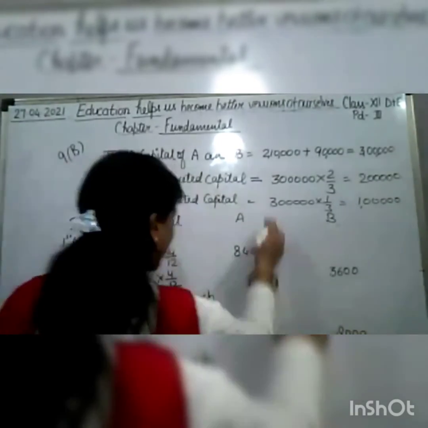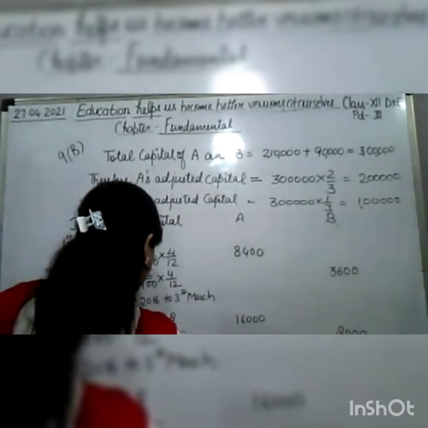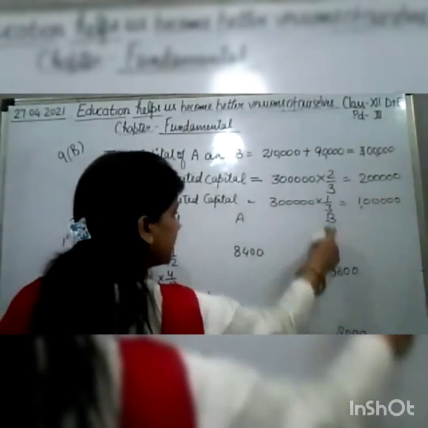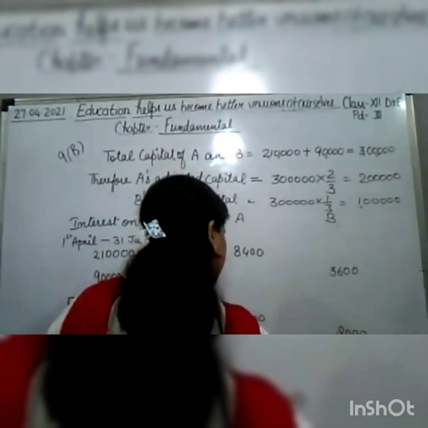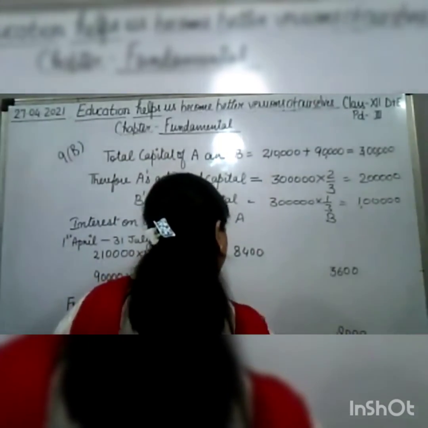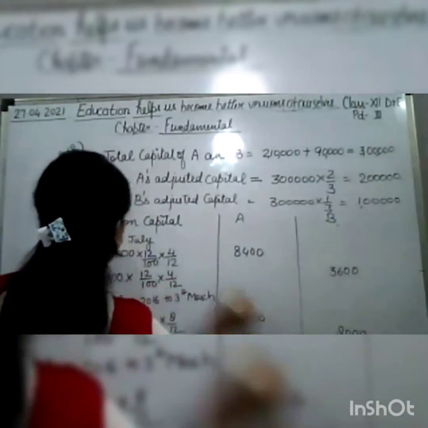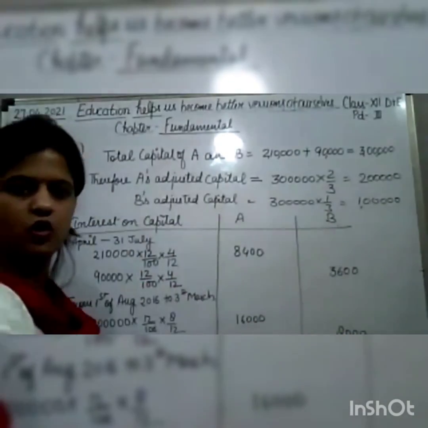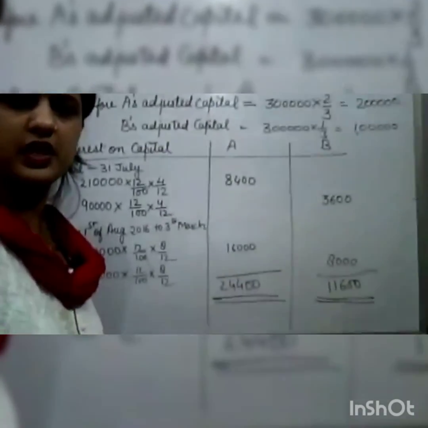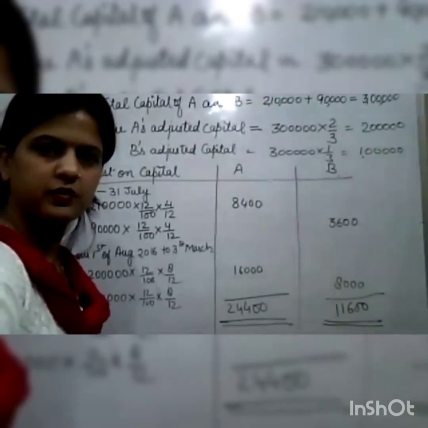Okay. So A's interest on capital will be 24,400 and B's interest on capital will be 11,600. Okay, children? See this. Thank you.